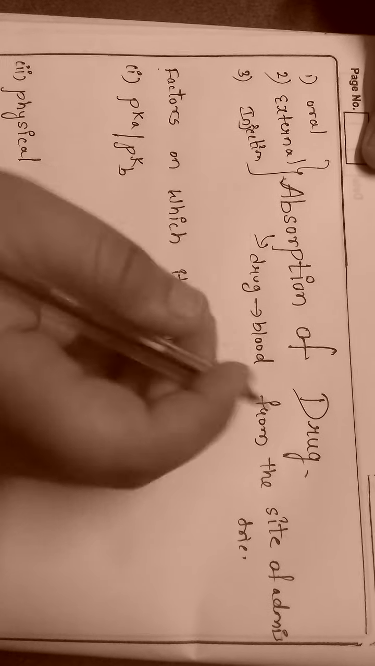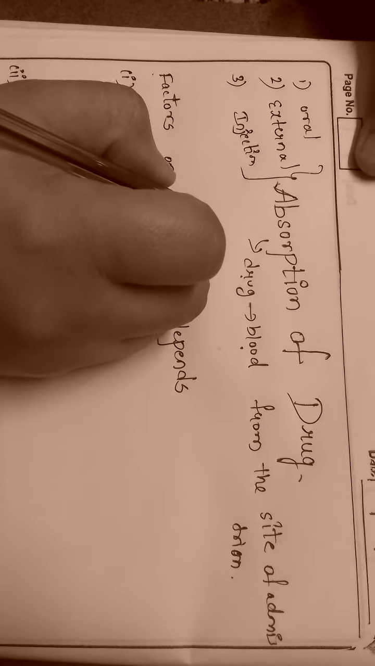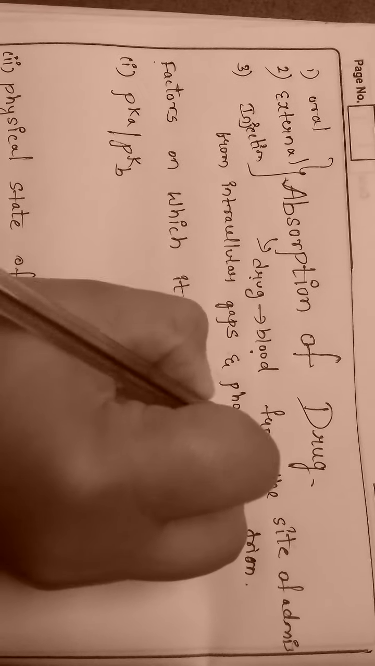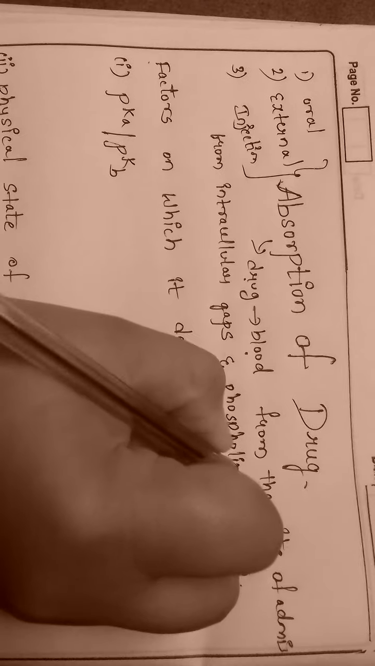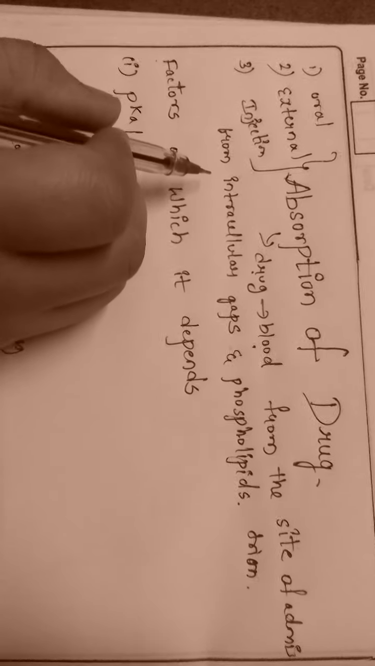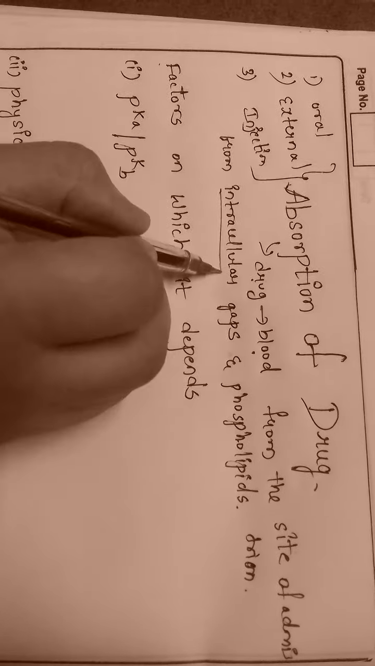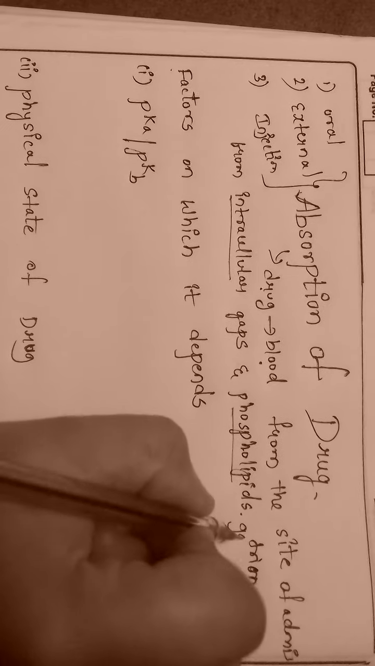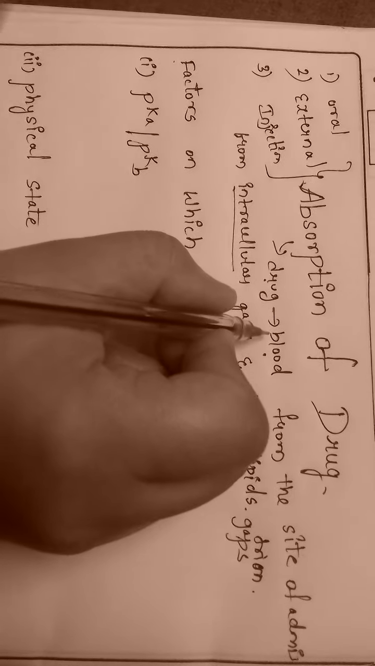Okay, so now absorption means what? Drug enters into the blood from the site of administration. First of all, drug enters into our body. How does it enter? From where does it enter? It enters from intercellular gaps and phospholipid gaps. Okay, drug enters into our body from intercellular gaps, phospholipid gaps, and from where does drug enter into blood?